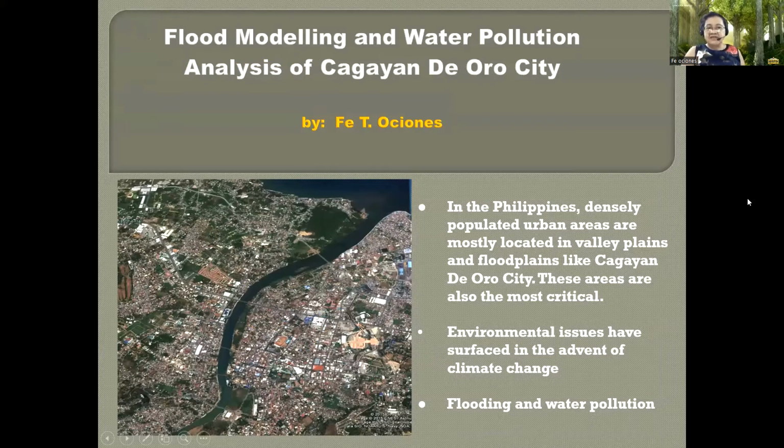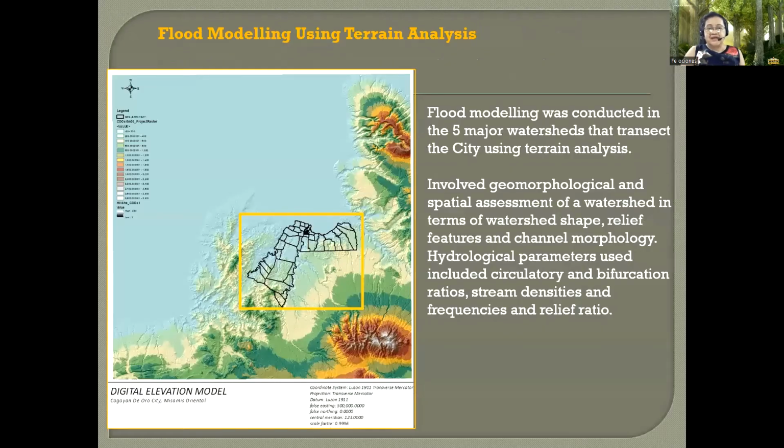So the title of my study is Flood Modeling and Water Pollution Analysis of Cagayan de Oro City. So in the Philippines, populated urban areas are mostly located in large valley plains and floodplains like Cagayan de Oro City. And in terms of hazards, these areas are the most critical. Environmental issues have surfaced in the advent of climate change in the recent years. So some of these issues include flooding and water pollution.